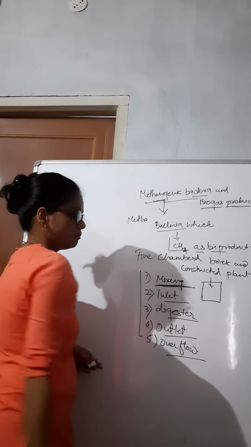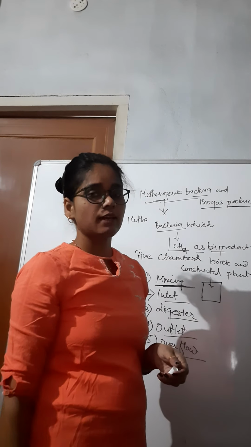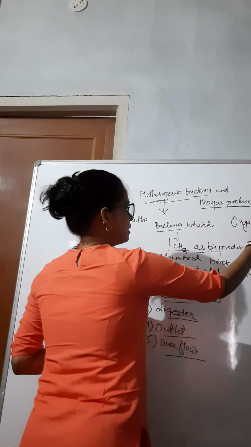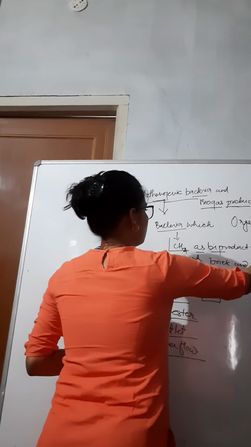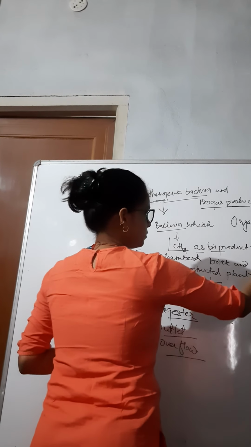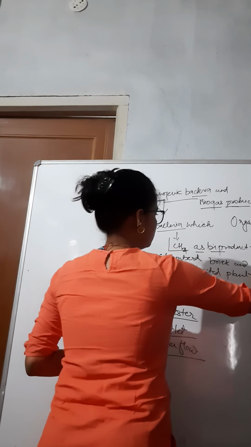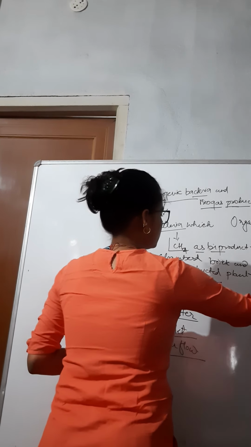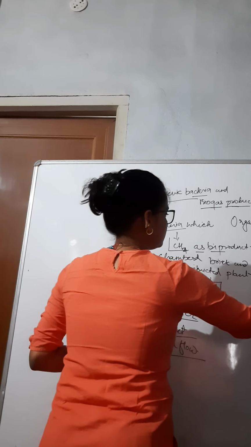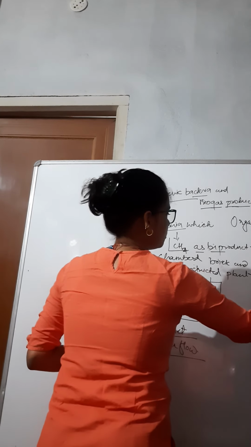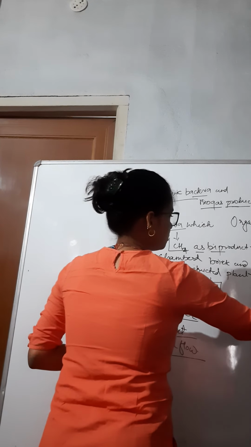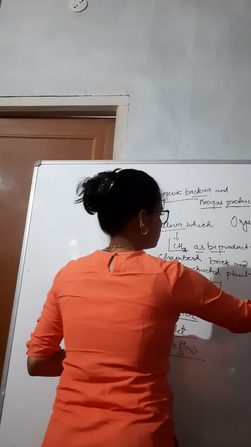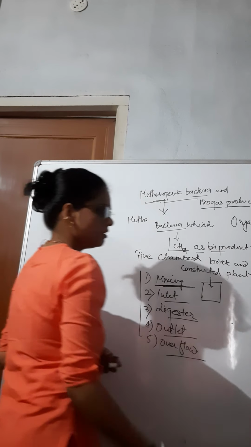Mainly the material used in the production of biogas is organic material, which may be cow dung, sewage, dead plants, and many other things.